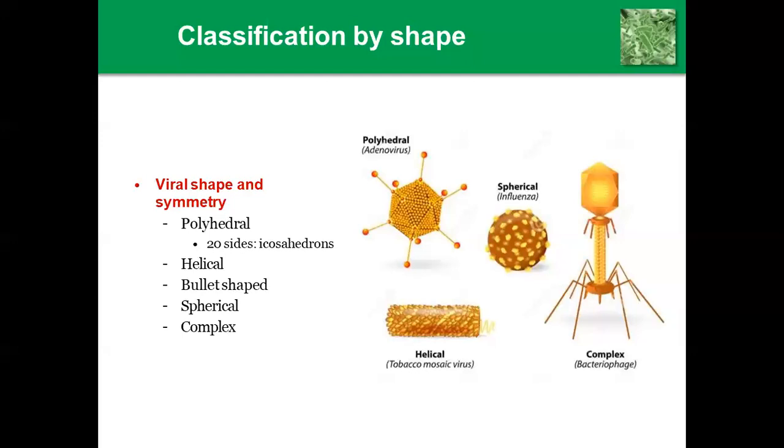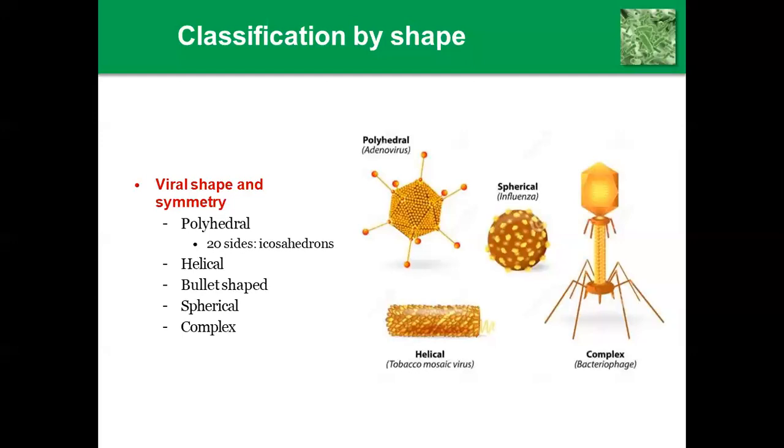The next one is helical. It looks like a spherical or rod shape, but it has pipe-like helical connections. So this is helical. Particularly, we can see the example of tobacco mosaic virus. The next one is bullet shaped.